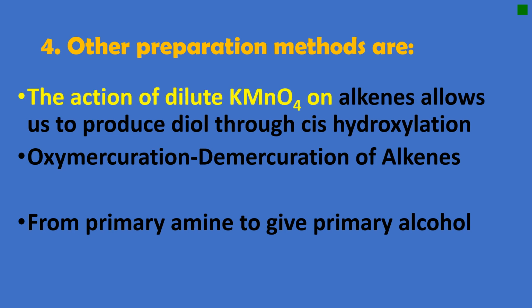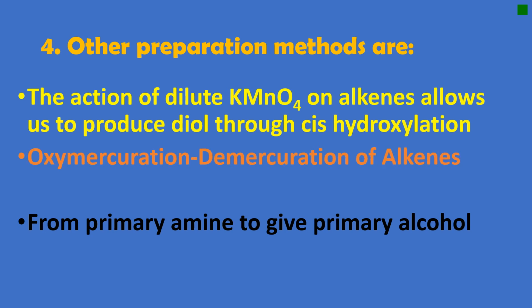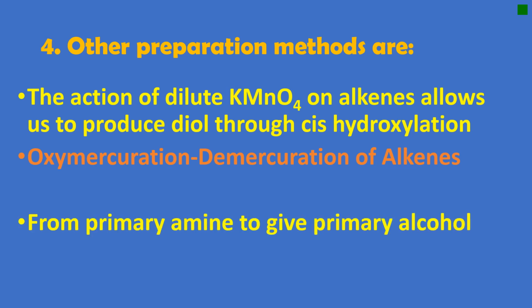First reaction is the action of dilute potassium permanganate on alkenes, which allows us to produce diol through cis-hydroxylation. Second is oxymercuration and demercuration of alkenes. And the third is preparation of alcohols from primary amine.